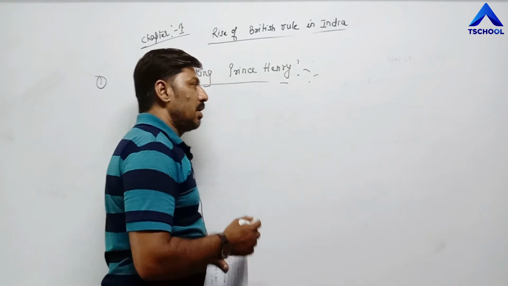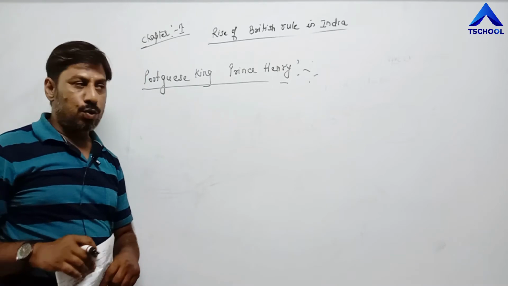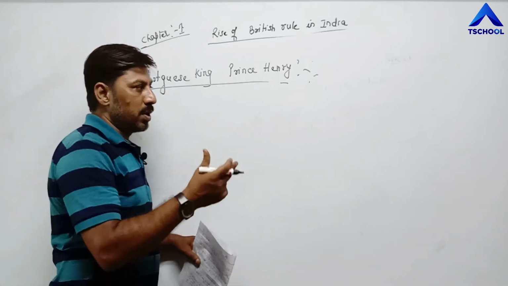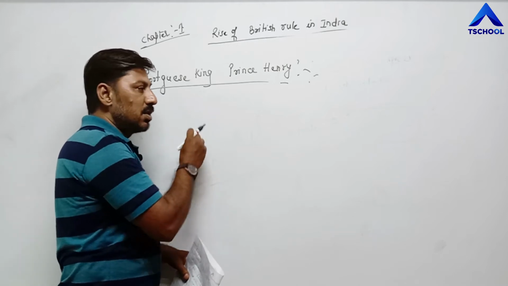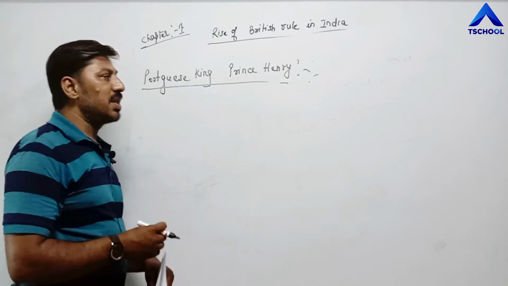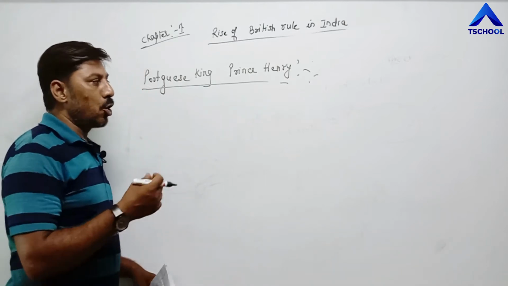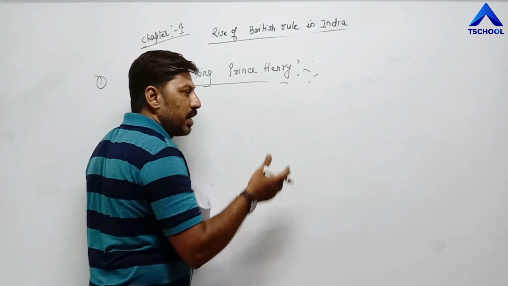or we can say, gave financial help to those individuals who could find or discover a sea route to India. He tried by motivating them and giving them financial help, meaning economic help, for those who could discover a sea route to India.